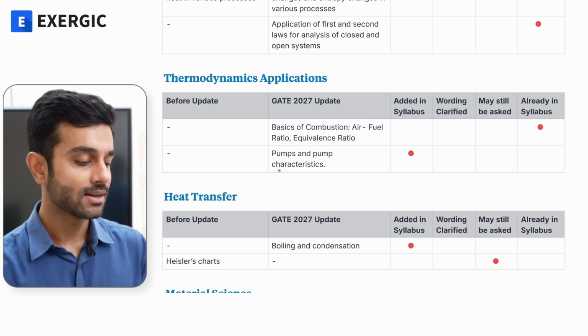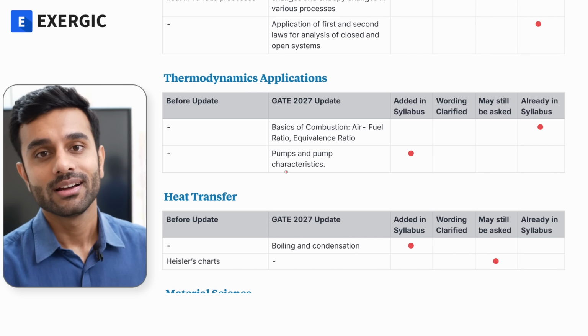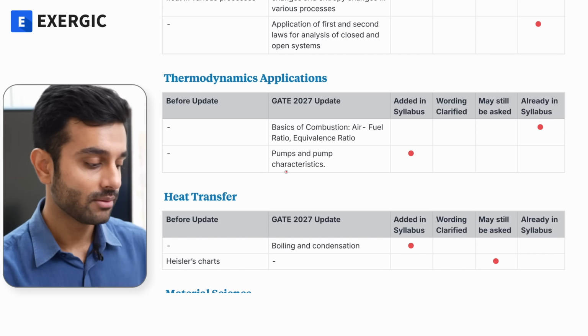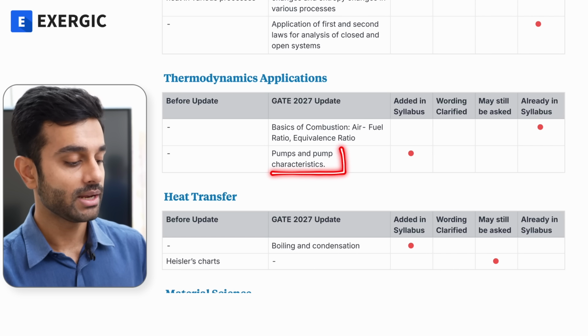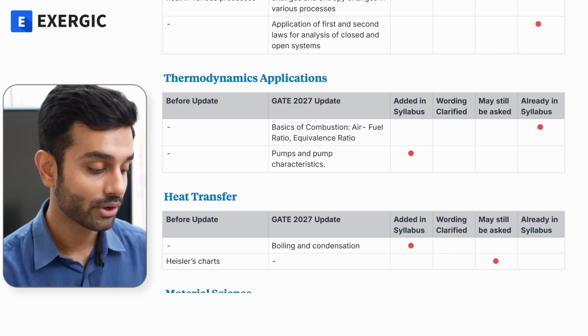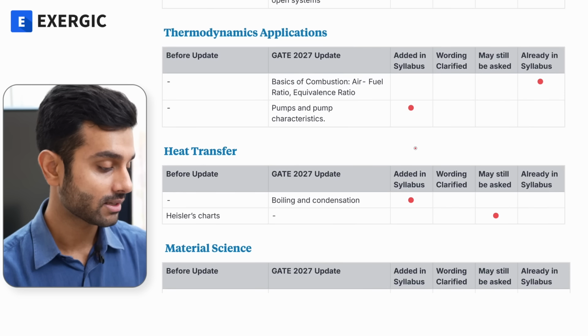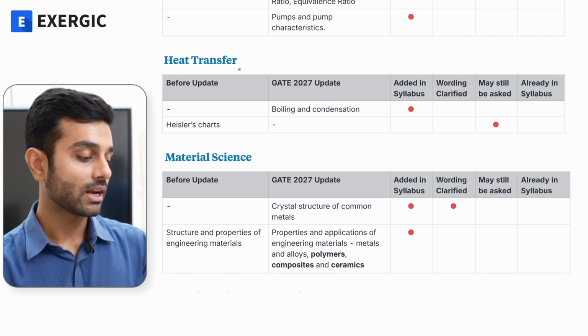As I told you, some part of it was already in the syllabus. There are some things that I am now going to add into the syllabus, especially because they have separately mentioned it and separately written pump characteristics. So I am definitely going to consider it as an addition, and I am going to add things from this in the Exergic video course. Now, heat transfer.